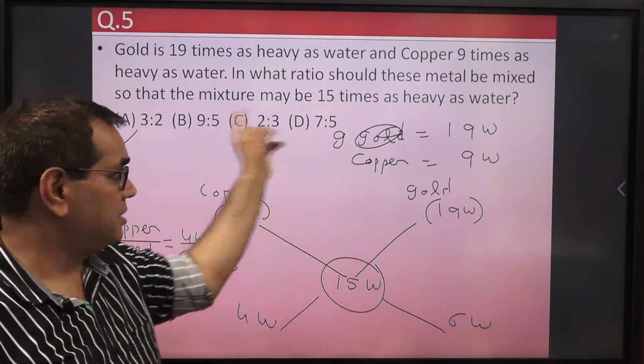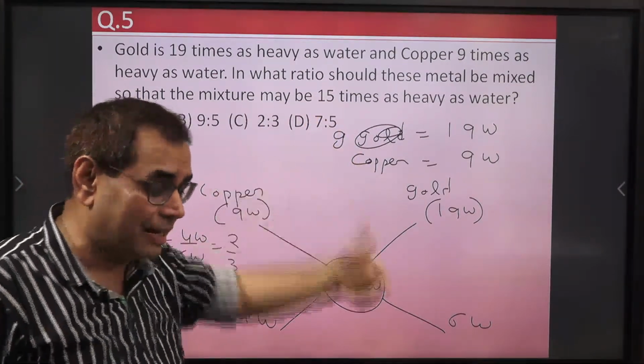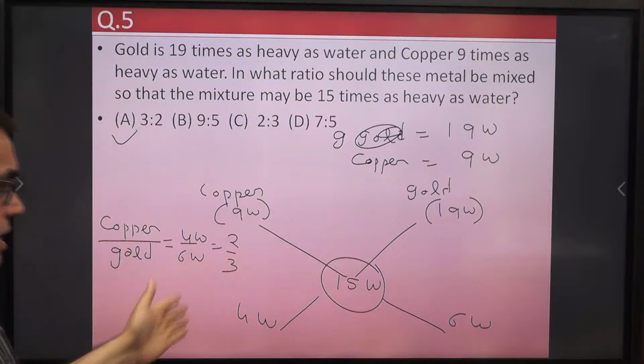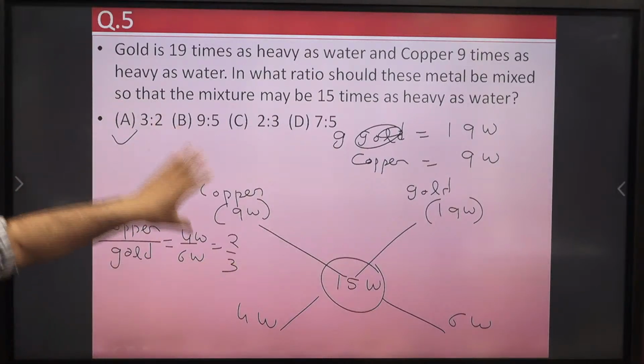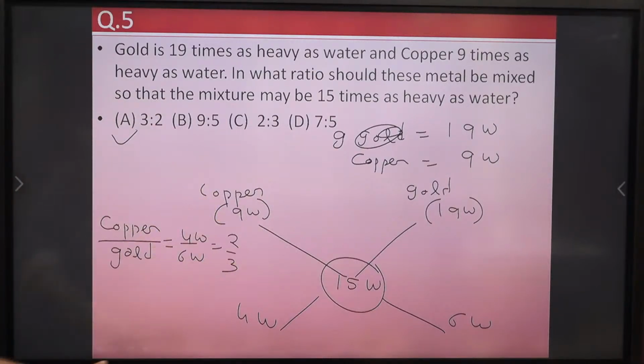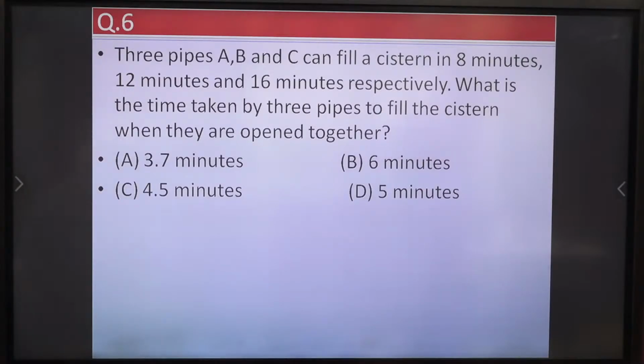So now again we can see an interesting thing, that they did not ask the question directly. A little change they made. We have to understand it and convert it into the allegation problem. Now the next question is this problem from pipes and cisterns. Very simple question. So just tell me the answer. If you know the basic concept of pipes and cisterns, then what is the answer here?